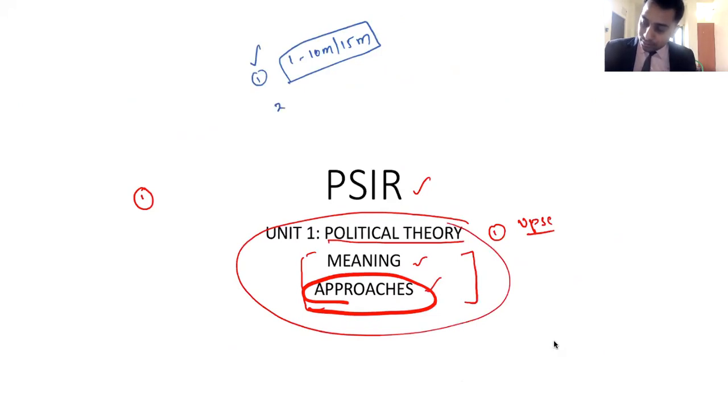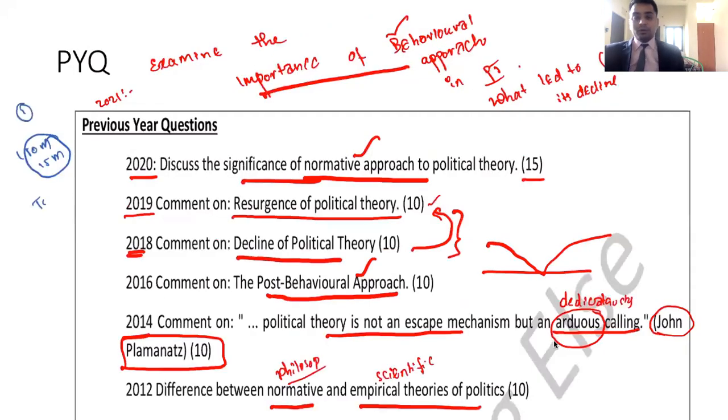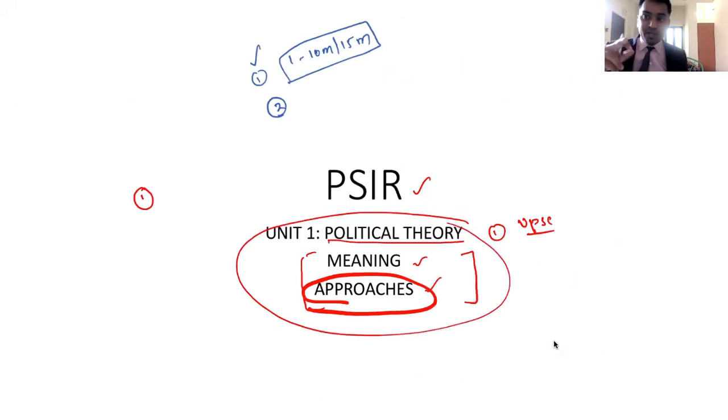The second thing is from the previous year questions, what you are going to get is right. Second thing is they are asking questions based on approaches, difference between the approaches, or they are asking a question on decline and resurgence of the so-called subject. They are not asking about meaning of political science. That is what you have to understand.